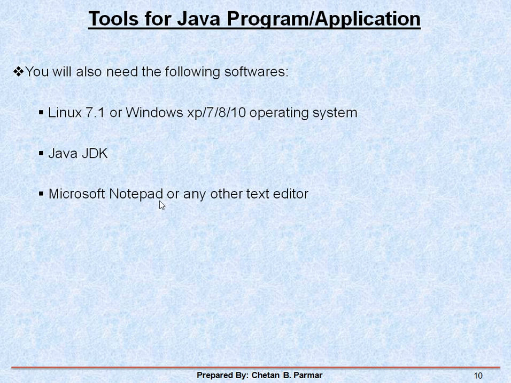So you have these three things in your system: any OS, the Java JDK, and Notepad or any text editor. But the problem is that Notepad or any text editor is not very user friendly. Each and everything you have to type.